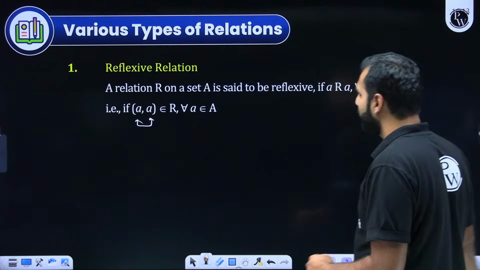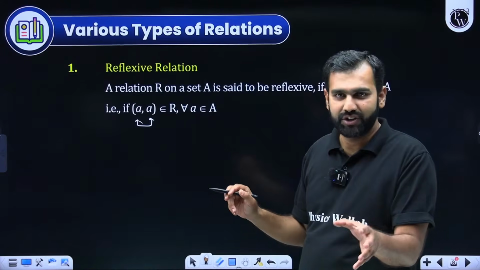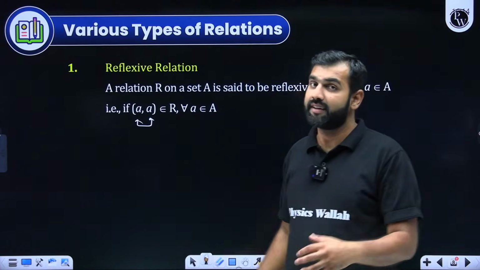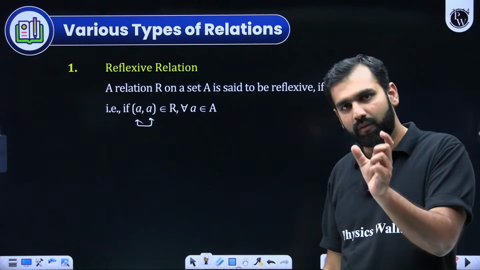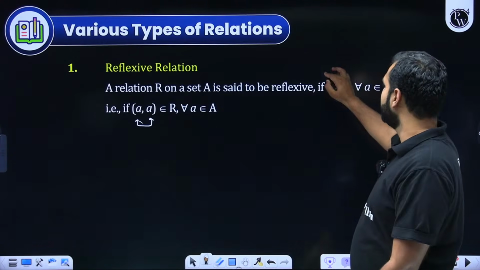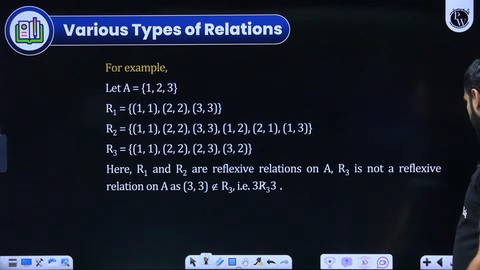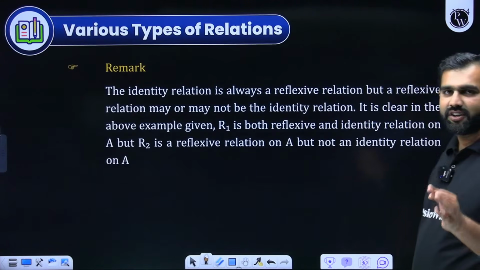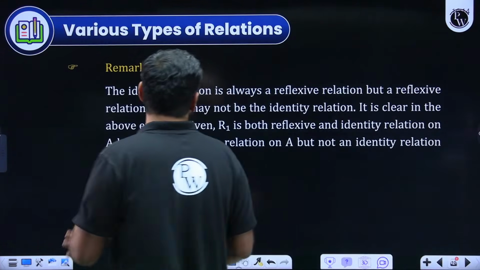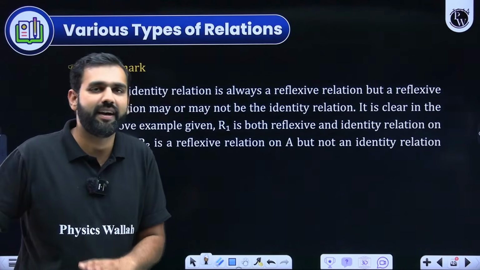So coming back to the discussion, if from the domain set of this relation you have all these pairs A, A, for example, if in the domain there are elements 1, 2, 3, so 1, 1, 2, 2, 3, 3 are there, then we say such a relation is reflexive. Now, an identity relation is always reflexive, but a reflexive relation is not necessarily an identity relation.